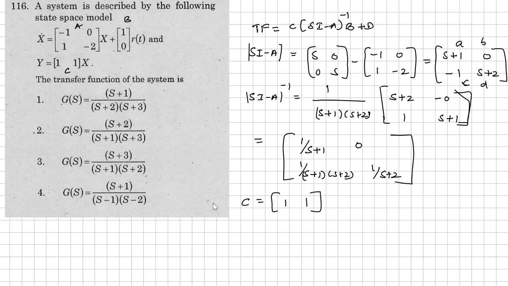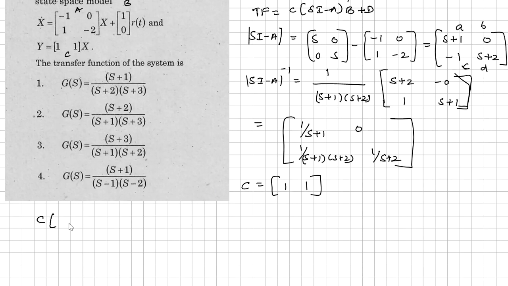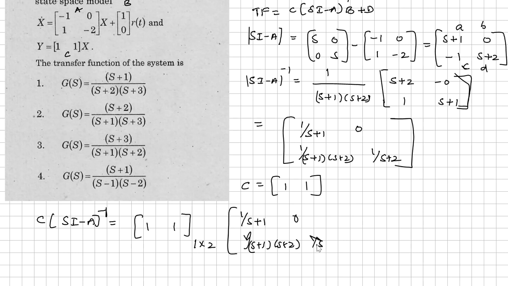Now C into SI minus A inverse is equal to 1 1, we have 1 cross 2, and here we have 1 by S plus 1, 0, 1 by S plus 1 into S plus 2, and here 1 by S plus 2 like this. So this will be a 2 cross 2 matrix, and the resultant will be a 1 cross 2 matrix.